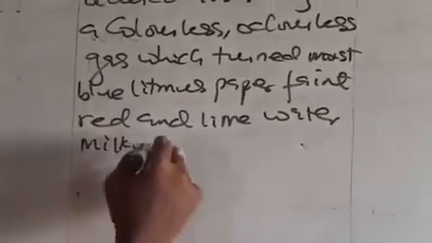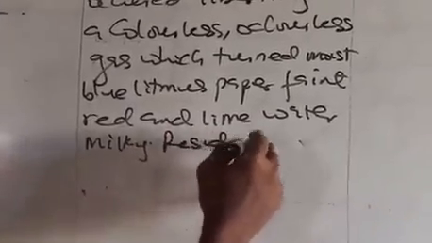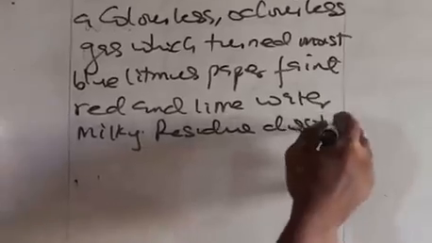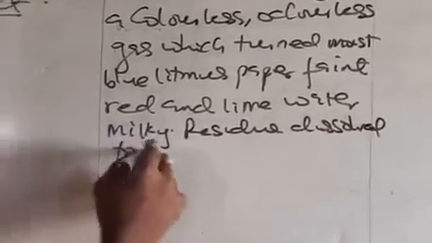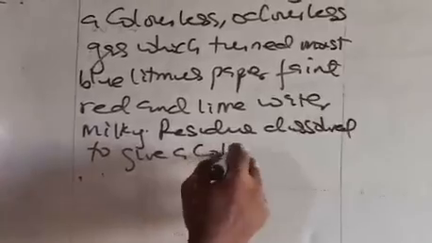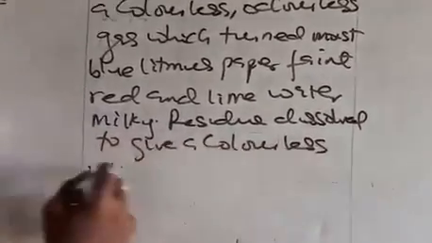So residue dissolved to give a colorless solution.